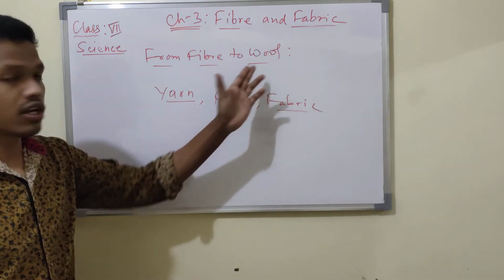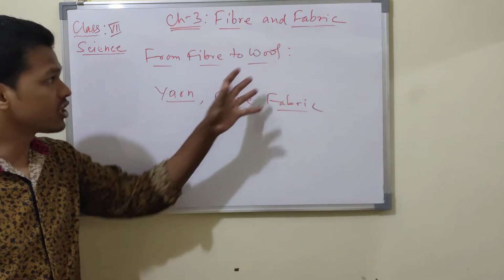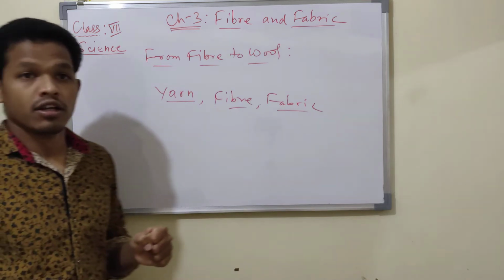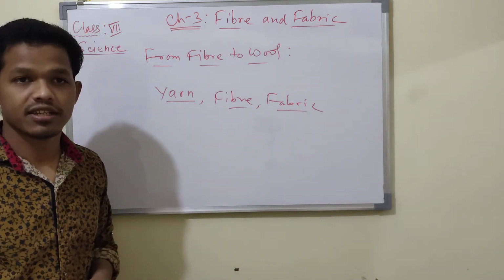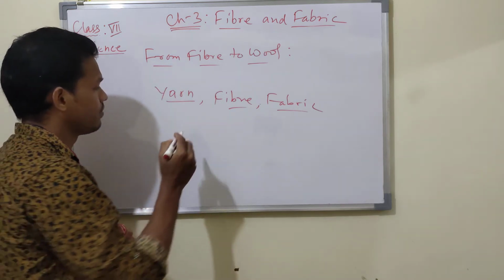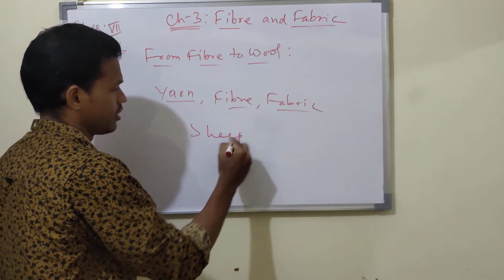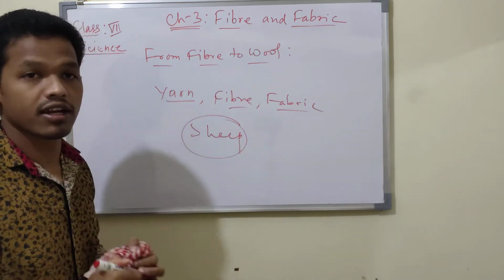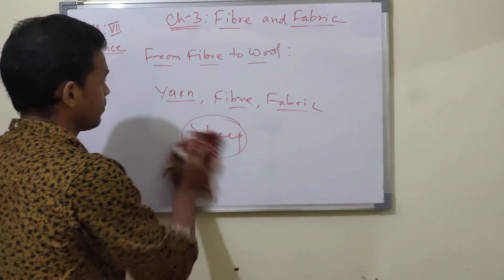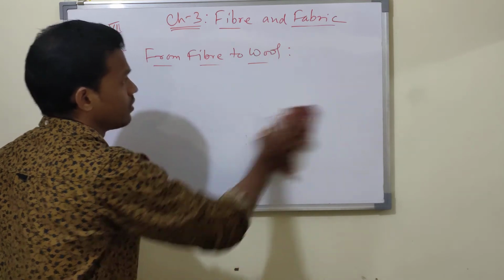So these wools actually come from certain animals, that is sheep. They come from sheep. Many varieties of sheep are found in our country as well. So today we will learn regarding wool.